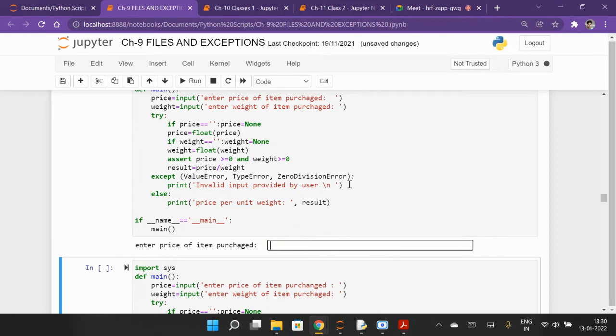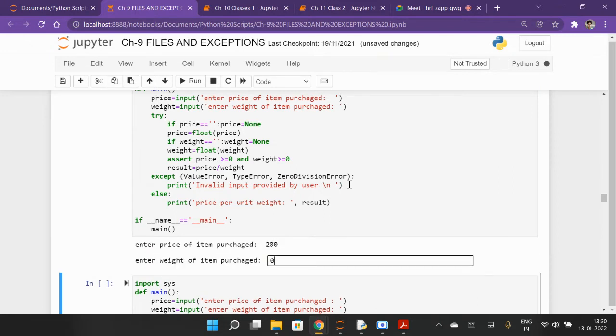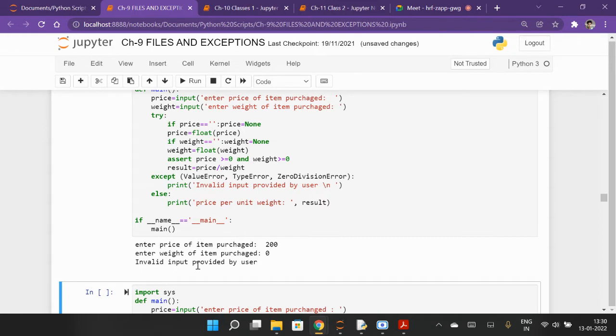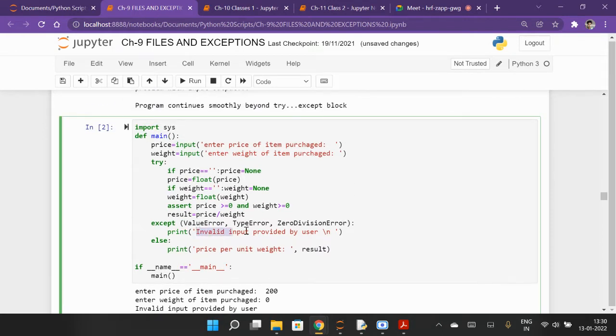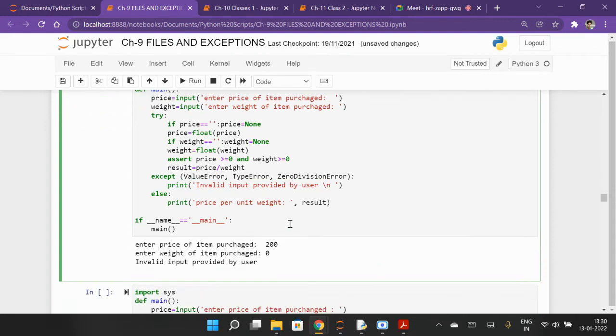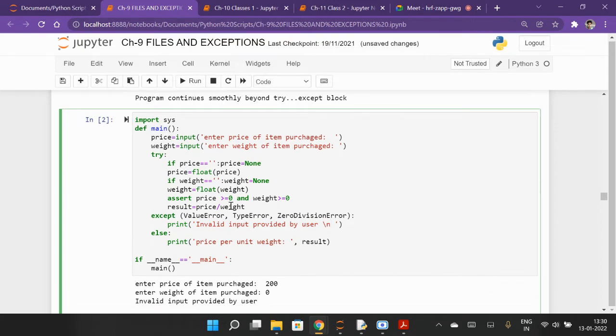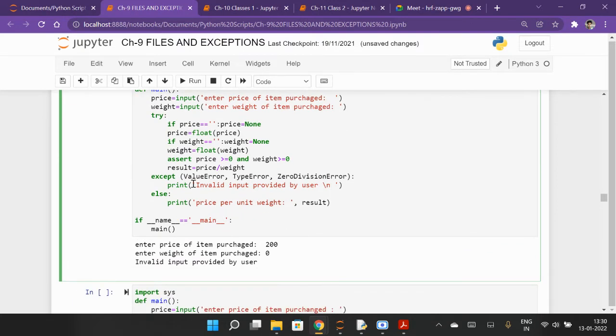Yeah. So I was saying 200 and 0. So price is 200, weight is 0. So it will print invalid input provided by user. Because zero division error occurred, and in that case we said that except block handles the exceptions. So it will print this instead of giving an error, or instead of terminating the program, it will be executed, and we are handling it using this.